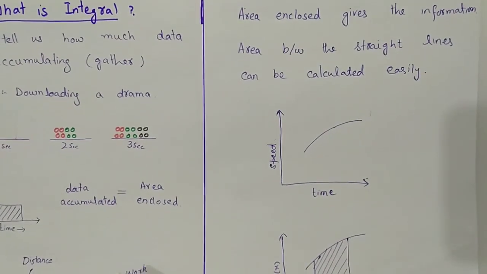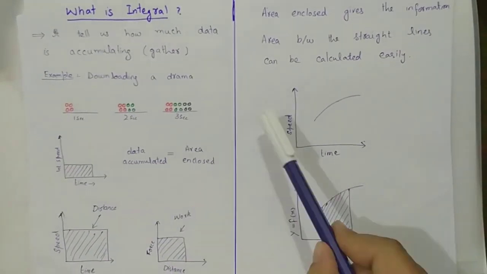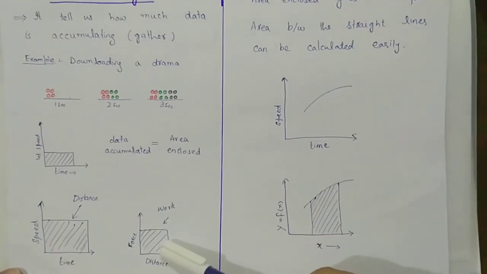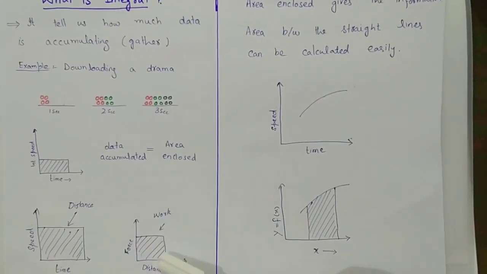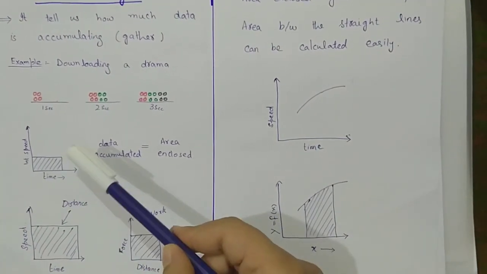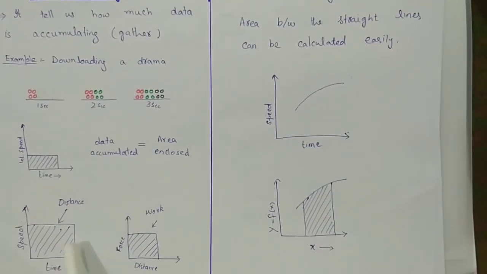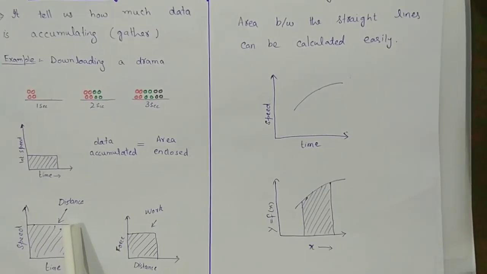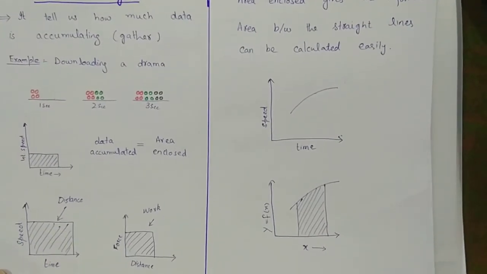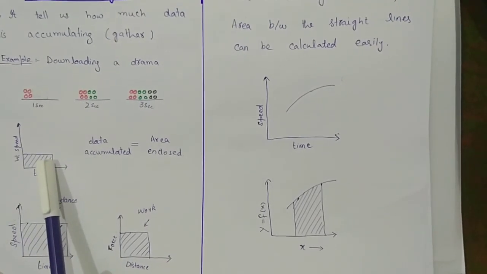But in all these cases, to calculate the shaded area is very simple and easy, because the area is between straight lines, and you know the formula of a straight line. In this case, we have a square, we have a rectangle, and again a rectangle. You can calculate the area very easily. And in these graphs, one thing is constant. For example, in this, the speed is constant. Here the force is constant, while in this internet speed is constant.